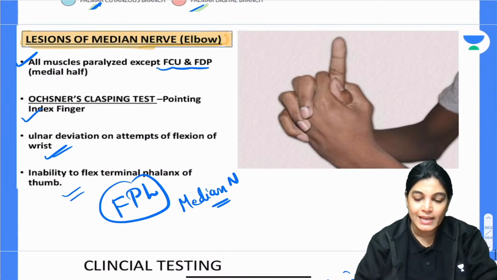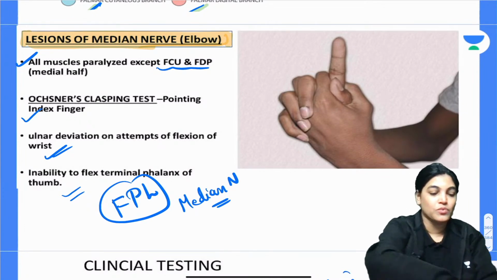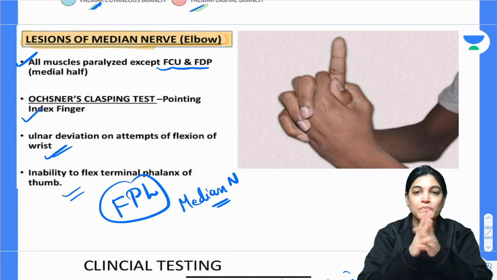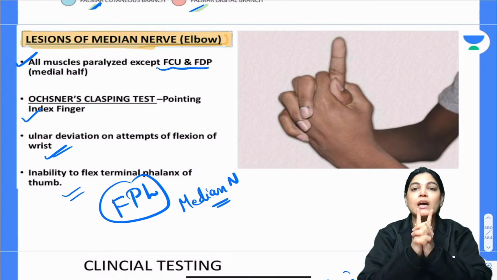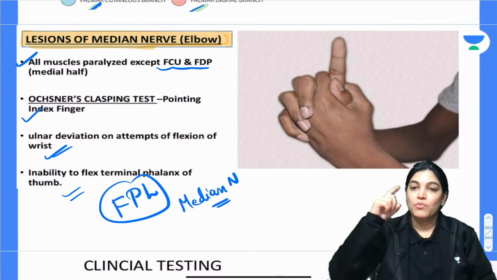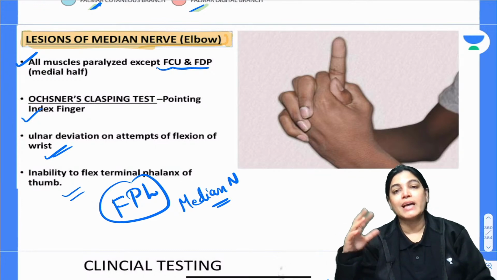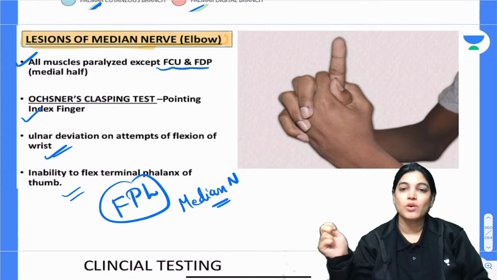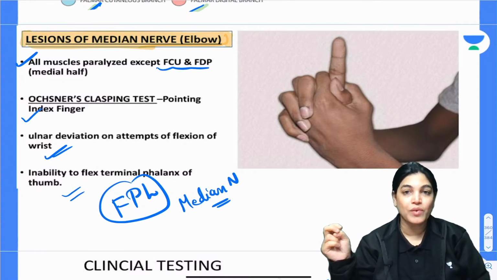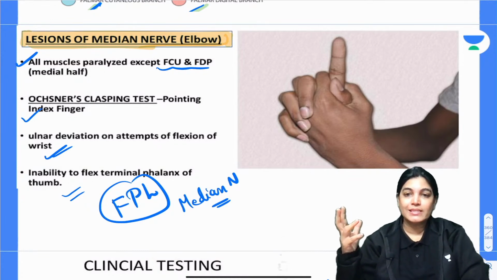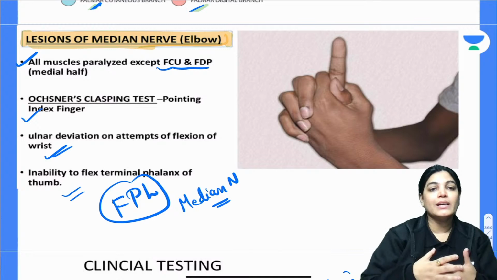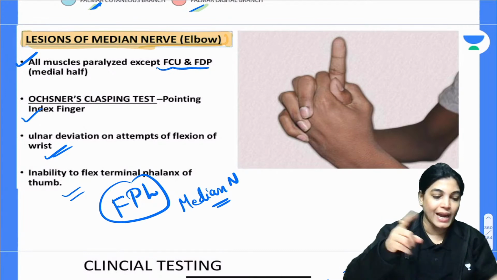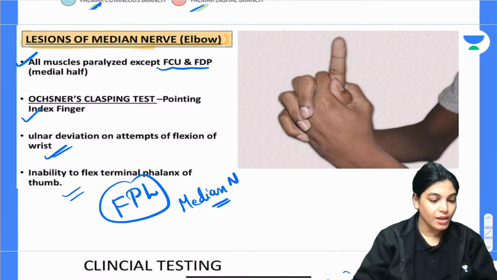Now, Ochsner's clasping test, pointing index finger. When you want to clasp your fingers, the fingers have to be flexed. But here the index finger flexion is not possible, because there is paralysis of the lateral aspect of the flexor digitorum profundus, and flexor digitorum superficialis is also gone. So the index finger is not able to be flexed, it will be straight. That is called pointing index finger. Is it okay?